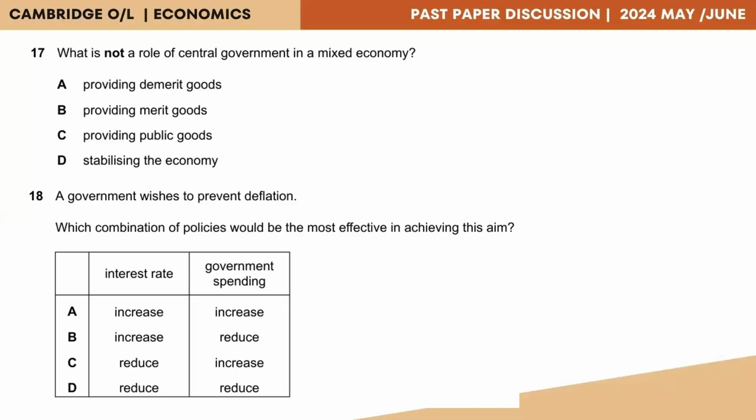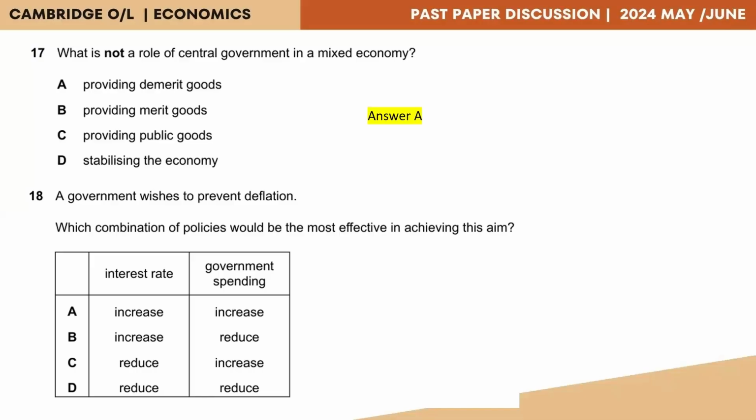Providing demerit goods that are harmful, overproduced, and overconsumed, such as alcohol and tobacco, is not the responsibility of the government. Government does not have to provide these things because they are not essential for the survival of the people. So the correct answer here would be answer A.